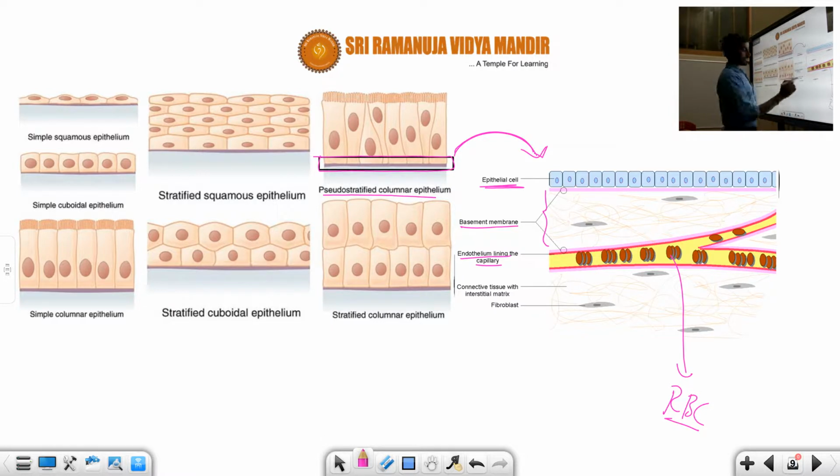And here you can see another part, the connective tissue with the interstitial matrix and fibroblast. So this part is the connective tissue, and this part is the basement membrane and epithelium. This part I'm talking about represents the connective tissue. Hopefully you can understand this diagrammatic representation.